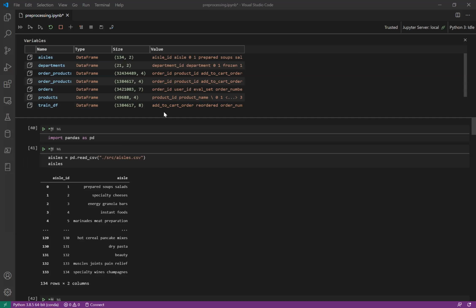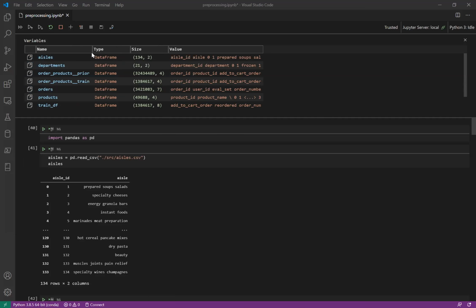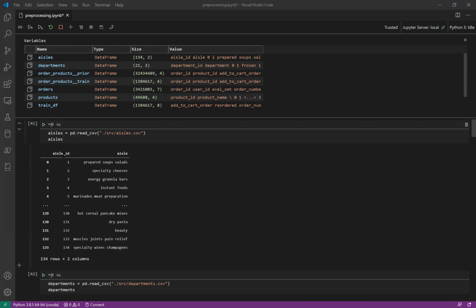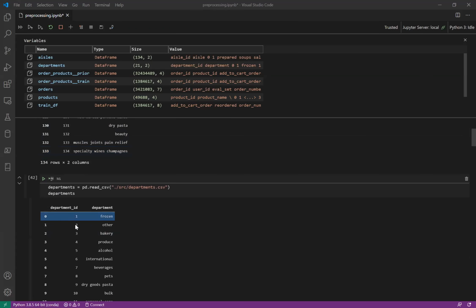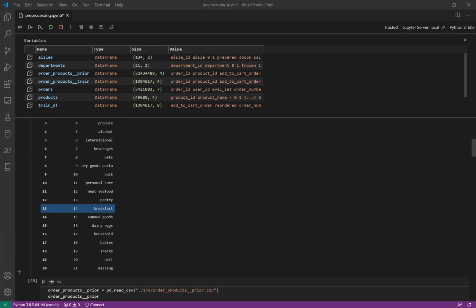As Nehal has shown you, our dataset has several CSV files. Actually 6 or 7 of them, you can see from the variables: aisles, departments, order products prior, order products train, orders, and products. The first thing we will do is explore each dataset. As you can see, the aisles file contains aisle ID, which is categorical data. The departments file has department ID, which is also categorical.